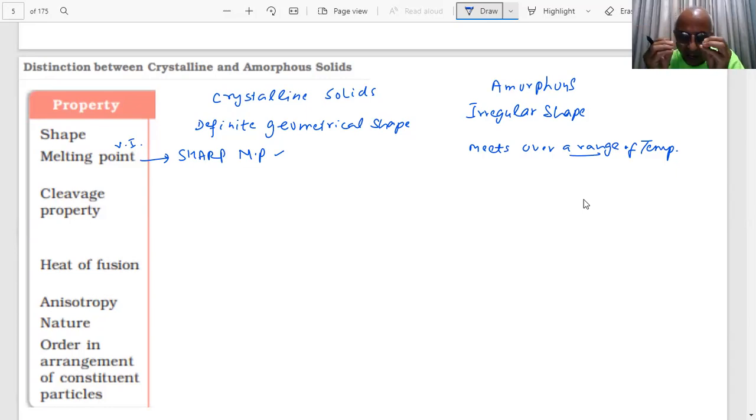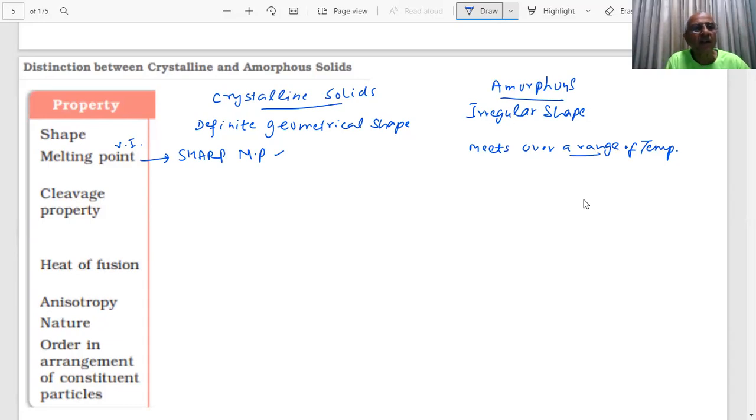So the inter-ionic attractive forces which are holding, which we have to break for melting the solid, are different at different points. Therefore, you get a sharp melting point only in the case of a crystalline solid. Very, very important question has been asked in the paper, student. This is an important question that was asked in the paper.